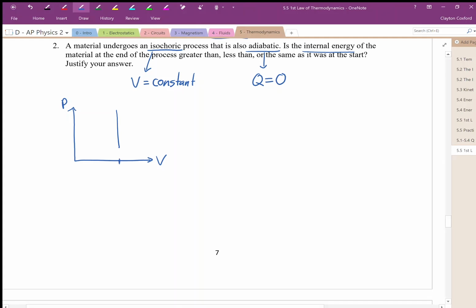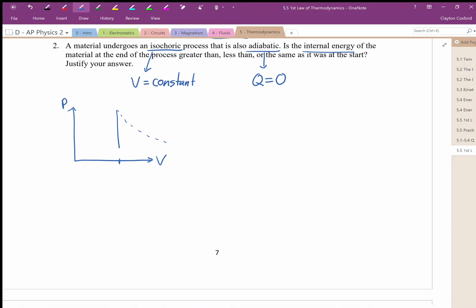This can also be an adiabatic process. The graphs that we had seen of adiabatic processes were curved, but it just meant that they couldn't be isothermal. They couldn't maintain a constant temperature. Here is an isotherm. And we can see that our isochoric process is definitely not an isothermal process.